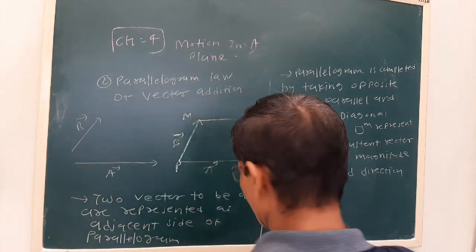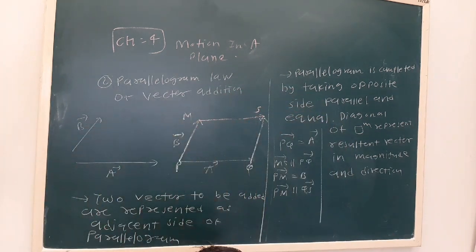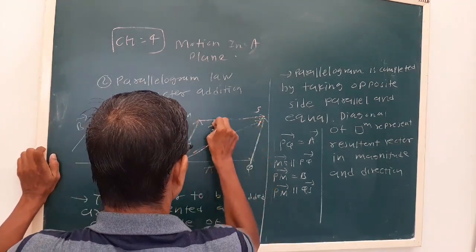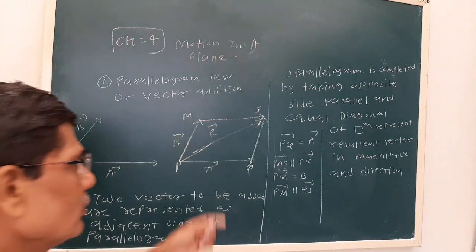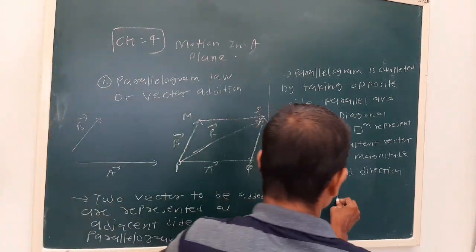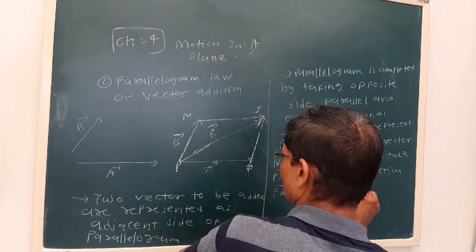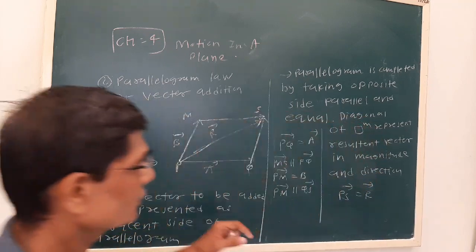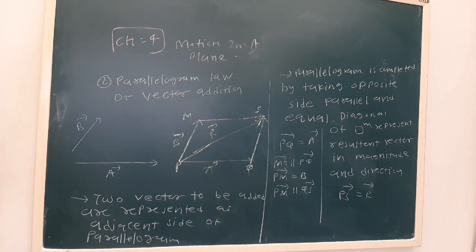The diagonal PS is R, and this diagonal PS represents the resultant vector in magnitude and direction. So this is about the parallelogram law of vector addition.